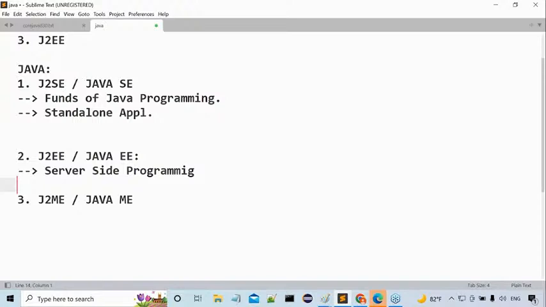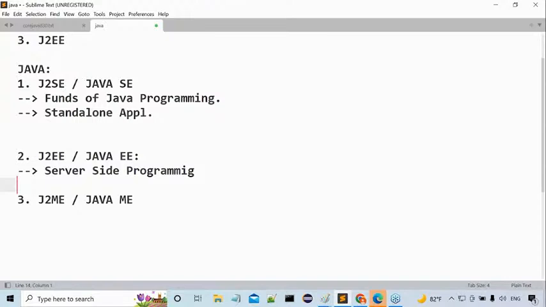Sir, previously you said J2SE will cover fundamentals of the Java. Those fundamentals can be used to prepare standalone applications, that I understood. Now we are saying J2EE, Enterprise Edition will cover server side programming. By using the server side programming, which type of applications am I able to prepare?